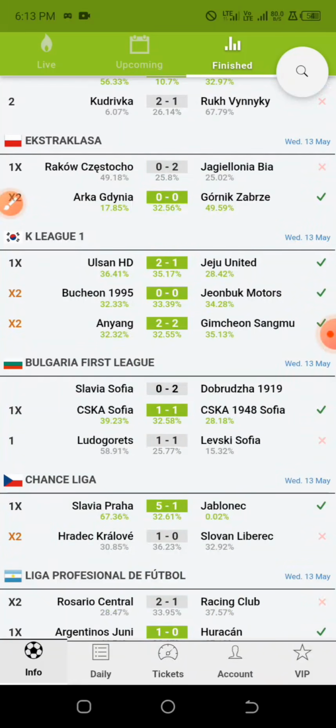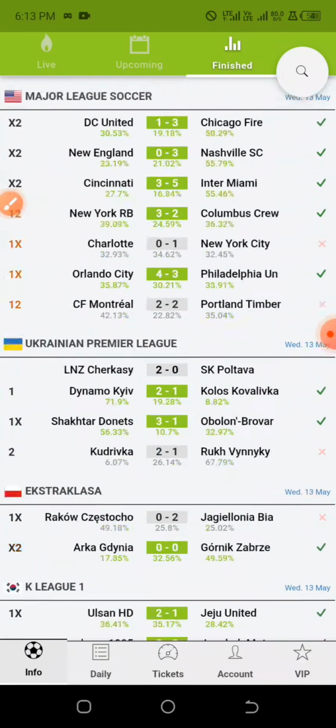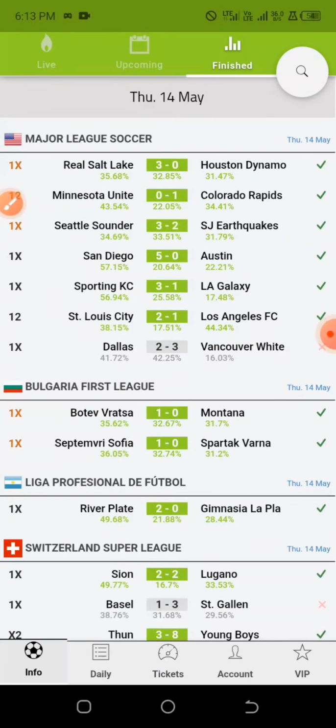Now, on this app, whenever you have a match predicted as straight winning, that is the home team to actually win, and you check the percentage for the straight winning and you notice that it is something around 70% and above, then you are good to go with that.